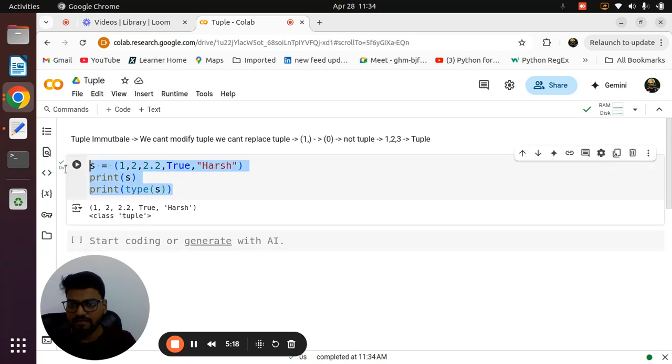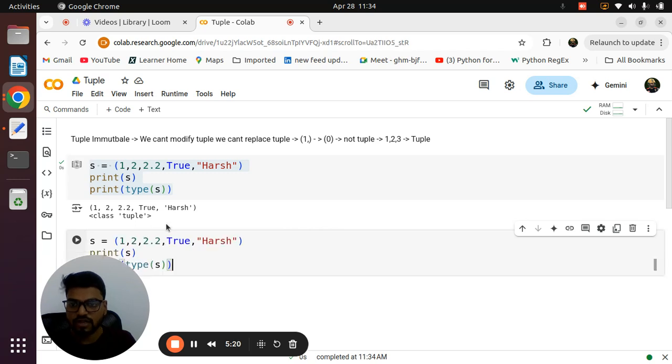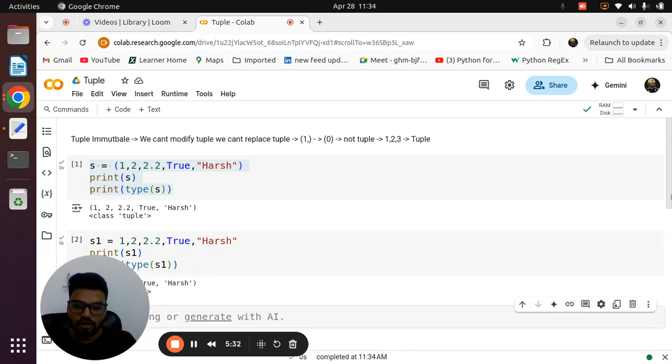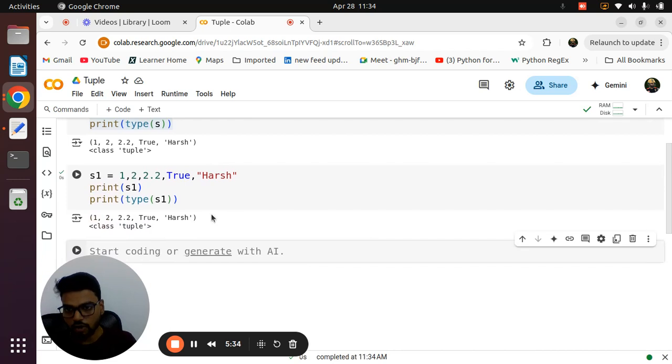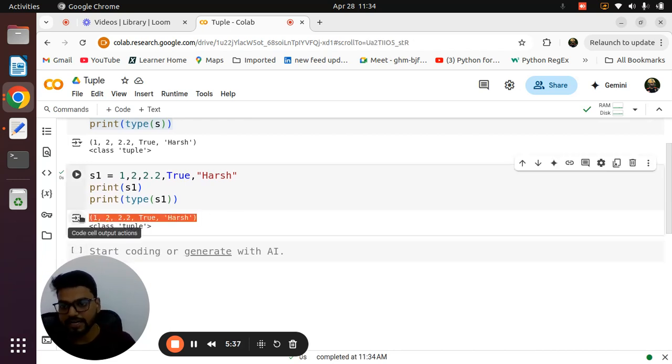Now in a similar way, if I forget to give the round bracket, without round bracket I have just written the elements separated by comma only. I'm giving the variable name as s1. So this is also called a tuple. Try to remember, in output definitely you are getting the round bracket because a tuple is identified by the round bracket, but sometimes we can forget to give the brackets. So always remember, if one or more elements are separated by comma, without bracket, it's called a tuple only.